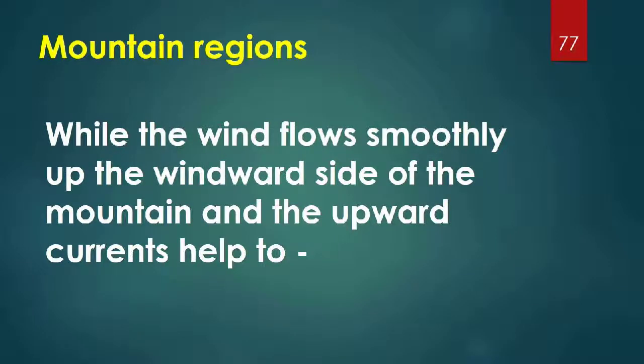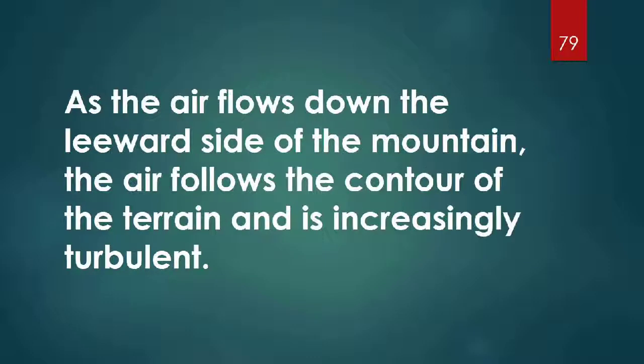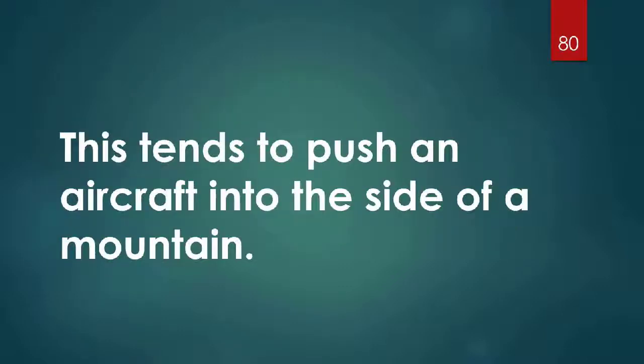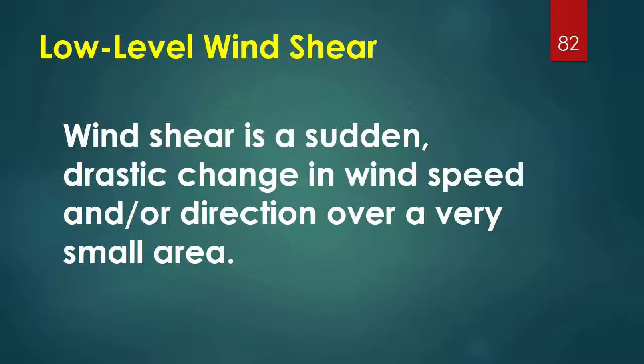Mountain regions. While the wind flows smoothly up the windward side of the mountain and the upward currents help to carry an aircraft over the peak of the mountain, the wind on the leeward side does not act in a similar manner. As the air flows down the leeward side of the mountain, the air follows the contour of the terrain and is increasingly turbulent. This tends to push an aircraft into the side of a mountain. The stronger the wind, the greater the downward pressure and turbulence become.